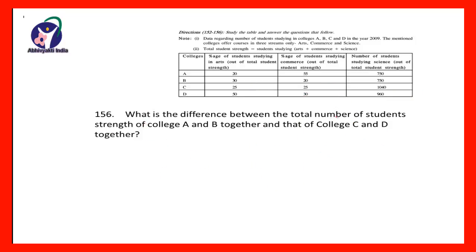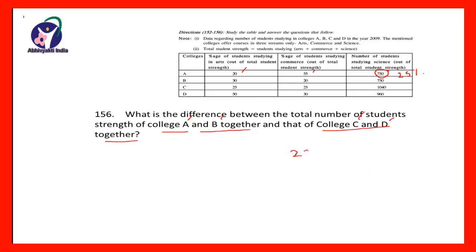Now the next question is, what is the difference between the total number of students strength of college A and B together and college C and D together? Now you have to find the difference. It means we have to find the number of students in college A, college B, college C, and college D. Now we know that there are 750 students in science faculty and it is just 25% of the total strength. 25% how? This is 20%, this is 55%, so together 75%, so remaining must be 25%.